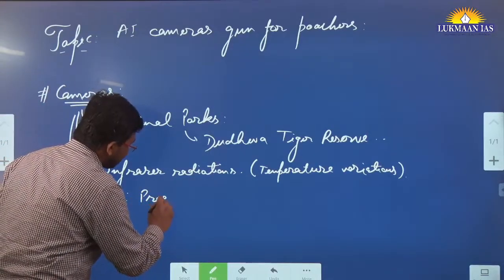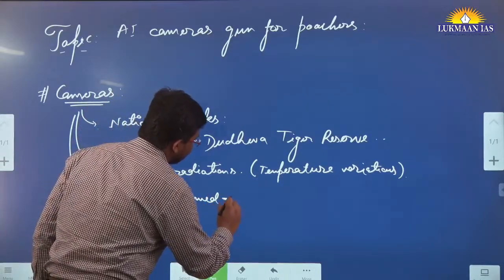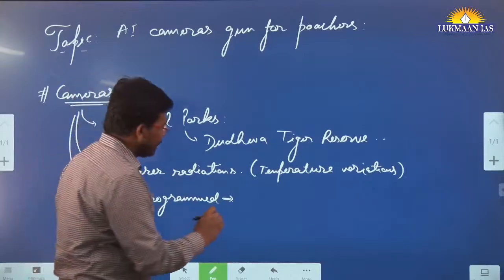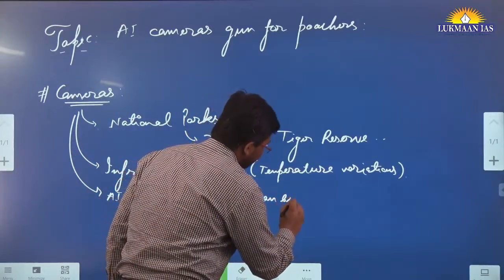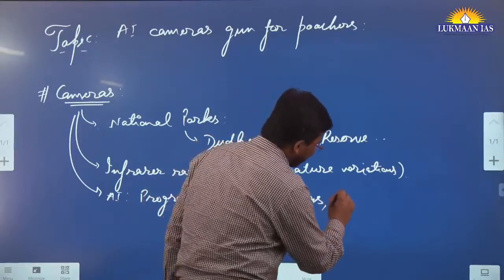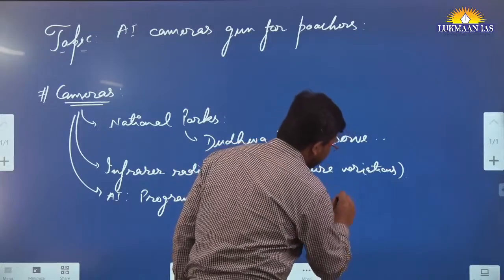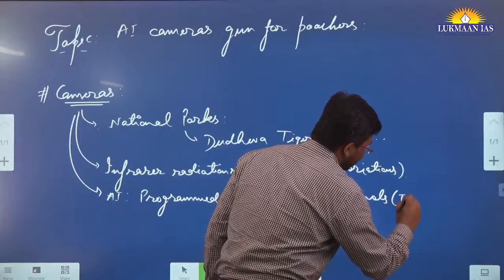They are programmed in such a manner that they can identify when human beings are passing by, and also when animals like tigers,